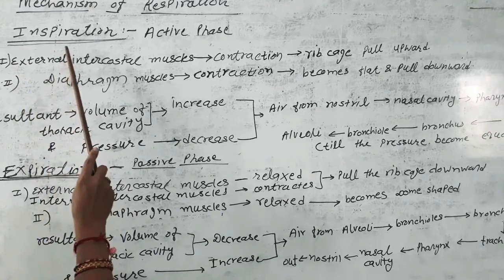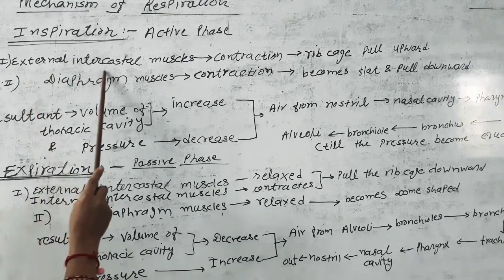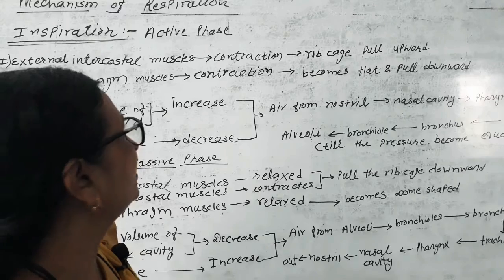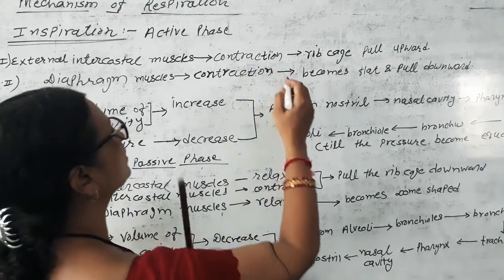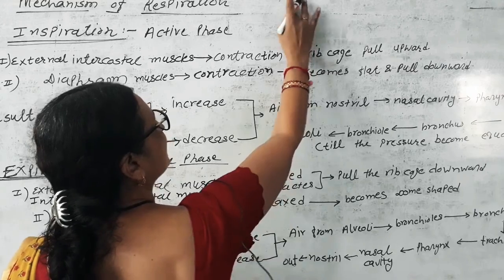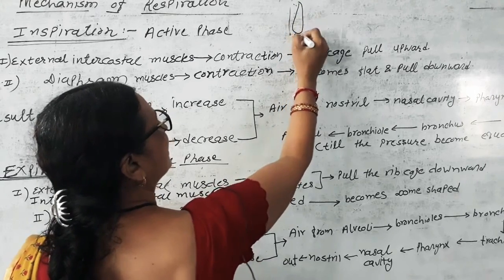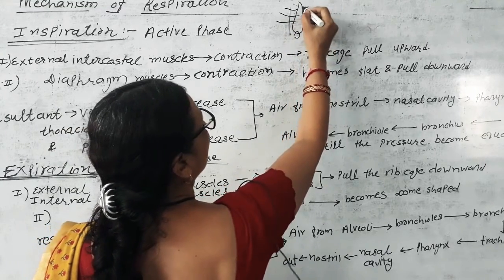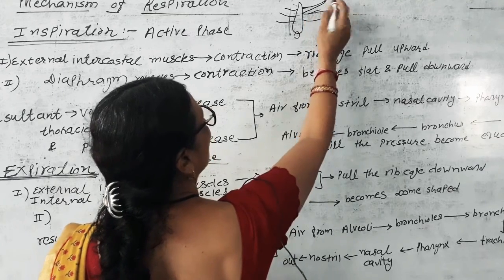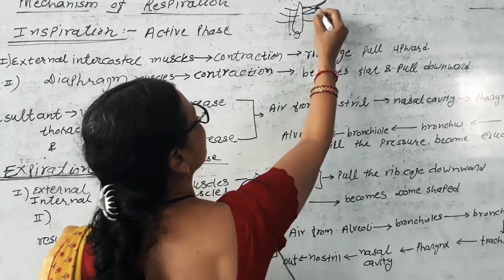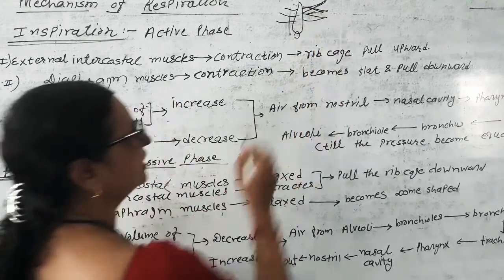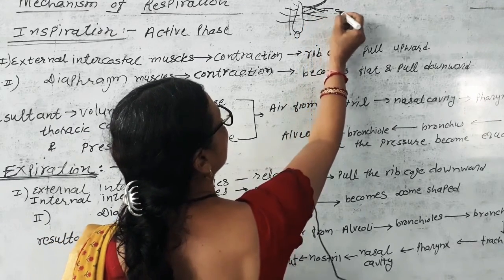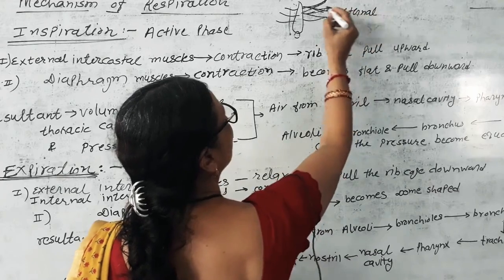What happens when we inspire? External intercostal muscles which are found between the two ribs. Between the two ribs, external intercostal muscles, here is the sternum. We see in the live class today how it happens. So, in between two ribs there are cross muscles. One is called external intercostal and another one is called internal intercostal. External and internal.